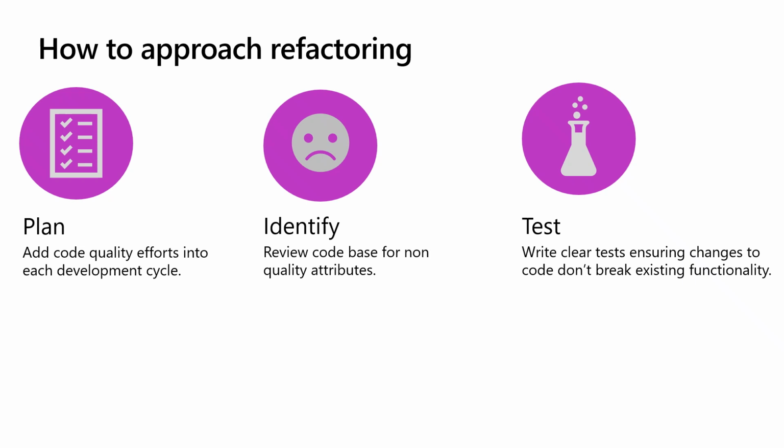Write clear tests that ensure changes to code don't break existing functionality, because as we look to refactor, we will be modifying code. It's going to be beneficial and optimal for our organization to go through this, but we always have to ensure our code's behavior is not changing. So be sure to implement regression testing, to make sure nothing is changed when you do make this change.